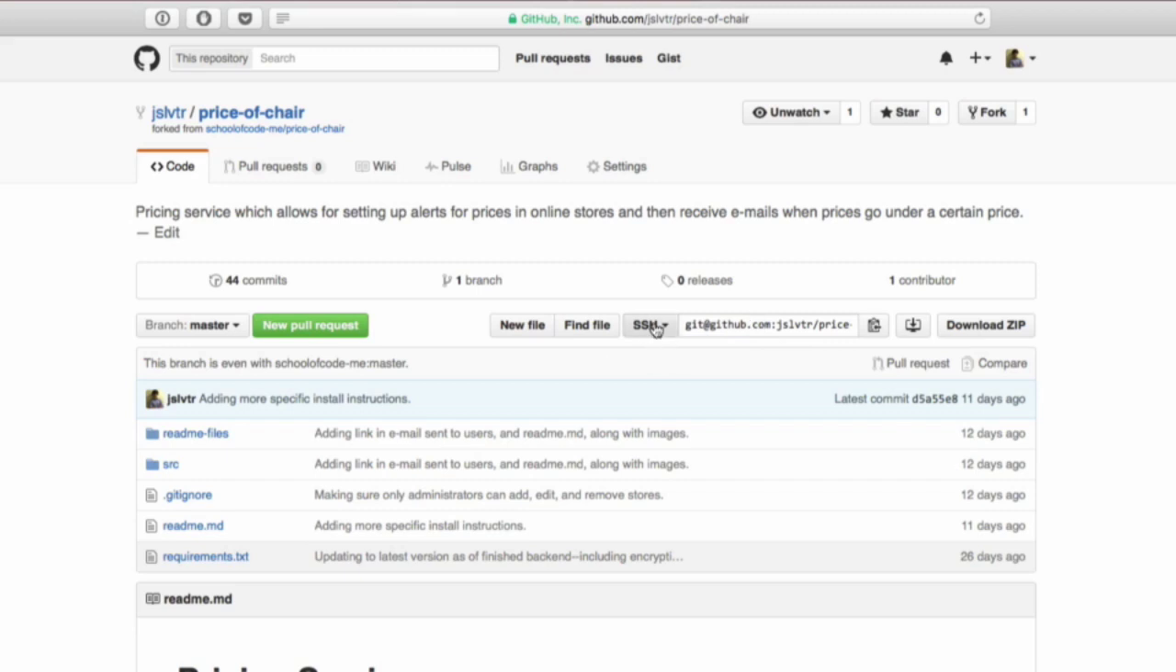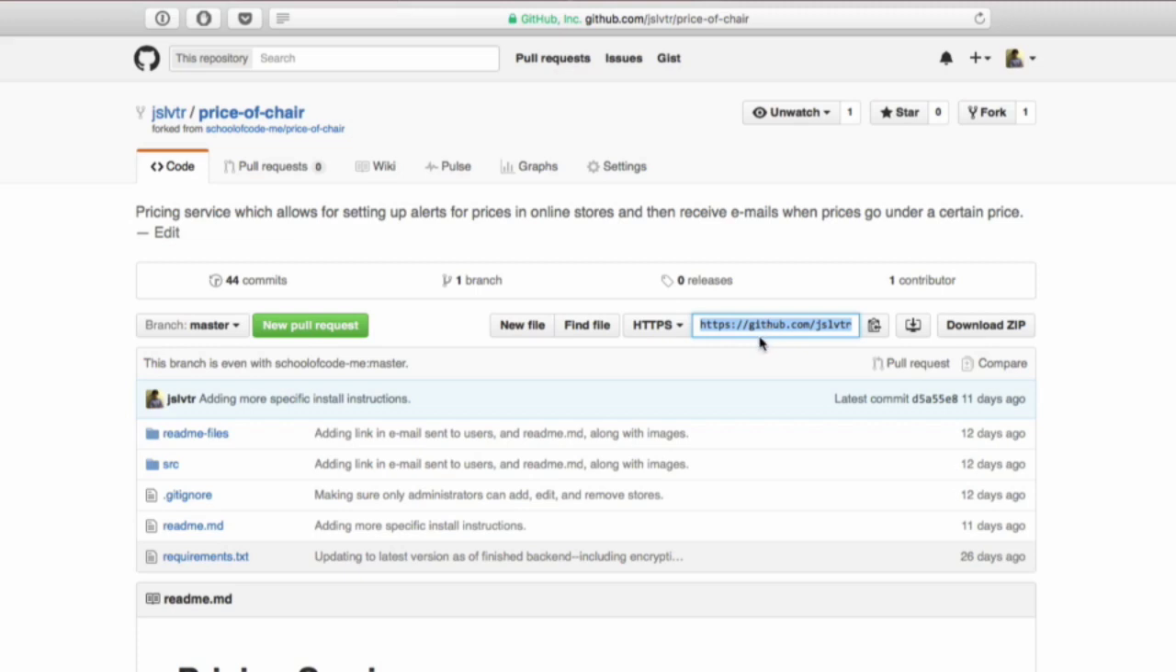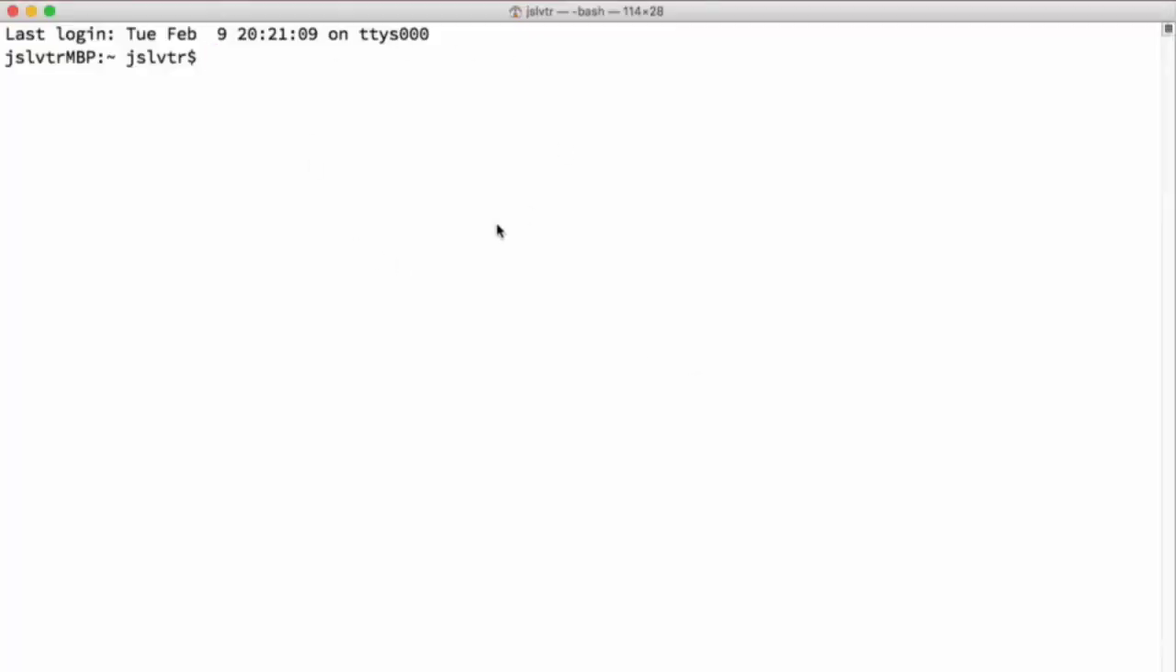The only thing we have to do is change this to HTTPS, copy all that, and then go over to your terminal or your PowerShell if you're in Windows, and then simply type git clone and then paste that in. What this will do is it's going to create a folder called price of chair, and it's going to put all the code inside that folder.